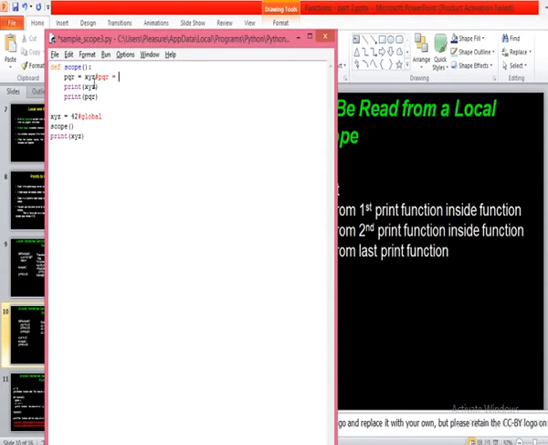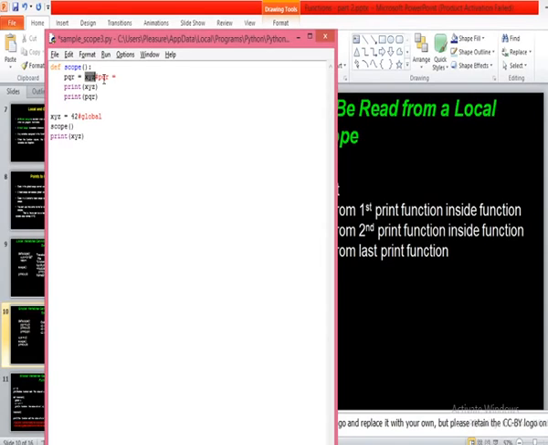What is the value of XYZ? 42. Alright. Now you tell me, is this XYZ a local variable or a global variable? Global, sir. It's a global variable. XYZ is in the global scope, so we are trying to access the global variable in the local scope.